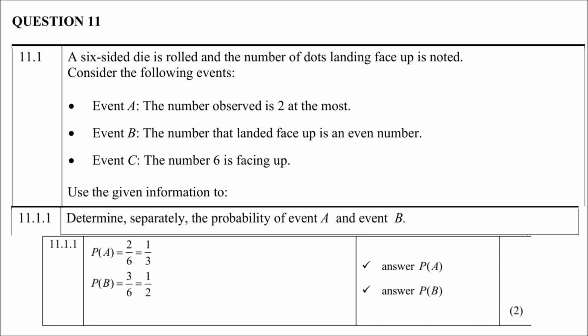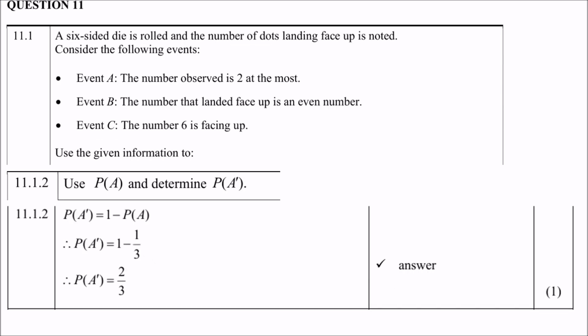11.1.2, use the probability of A, which we determined previously, which is 1/3 if you remember, and determine the probability of the complement of A. Now remember, there's a formula for the complement of A. It will be 1 minus the probability of A. Remember, probabilities always add up to 1, and the complement is what is left. So therefore, the complement will be 1 minus the probability of A. So therefore, 1 minus 1/3, which of course is 2/3.